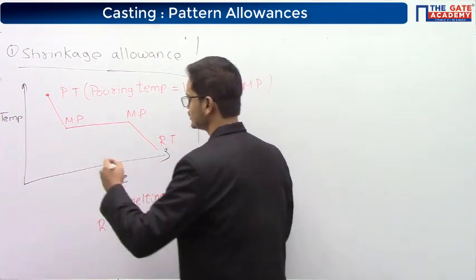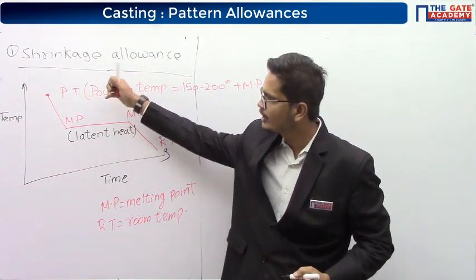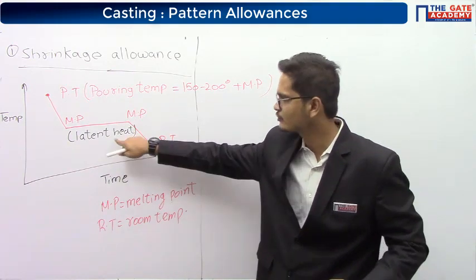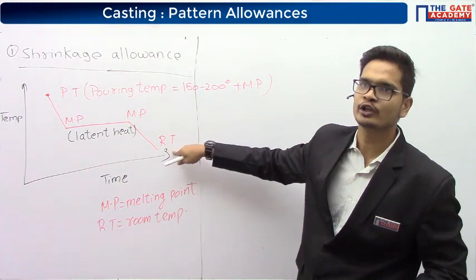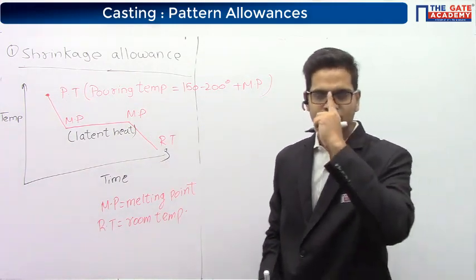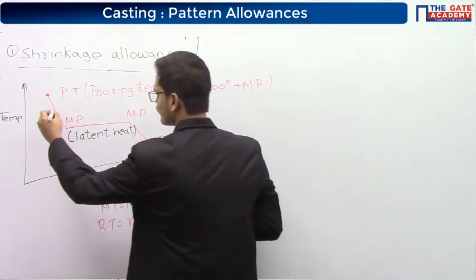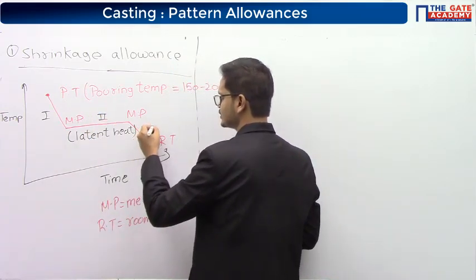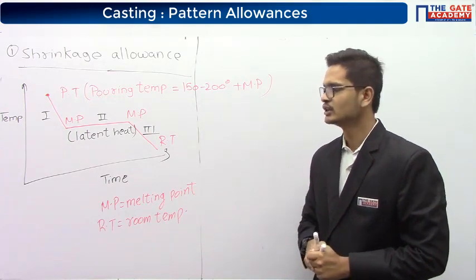Very good, guys. Latent heat means the hidden heat. So here you are removing the heat, but the temperature is constant. So it will appear as if the heat is not being removed. That's why it is called the latent heat. And from melting point, it will come down to the room temperature. So overall, you can say that the cooling of molten metal is taking place in 3 stages. This is the first stage, this is the second stage, and this one is the third stage.